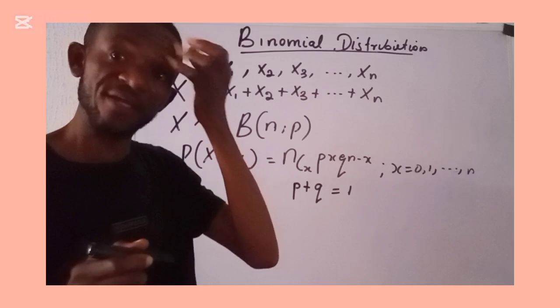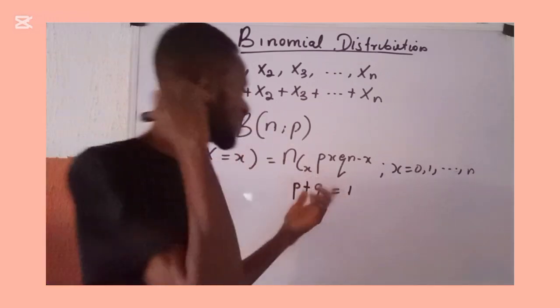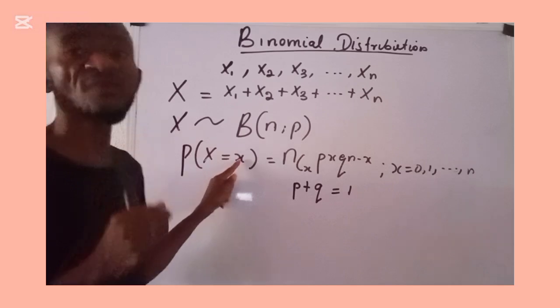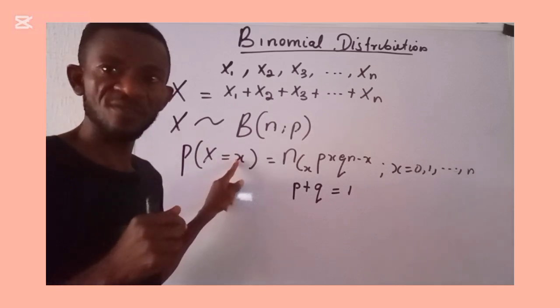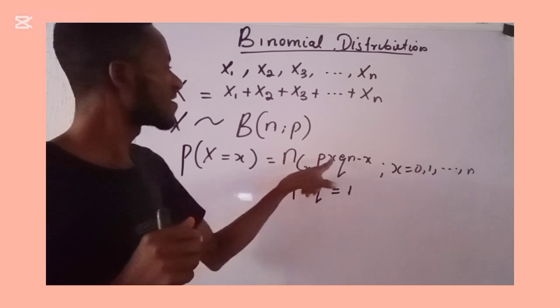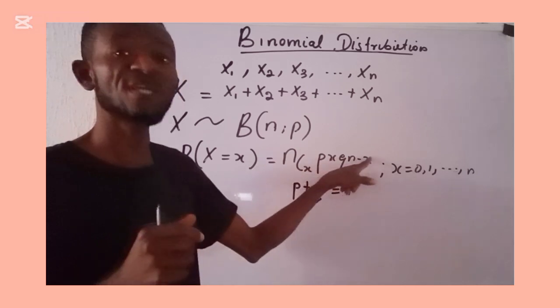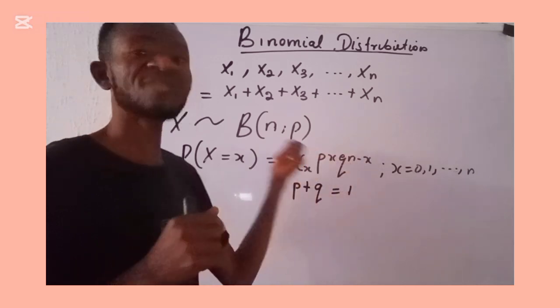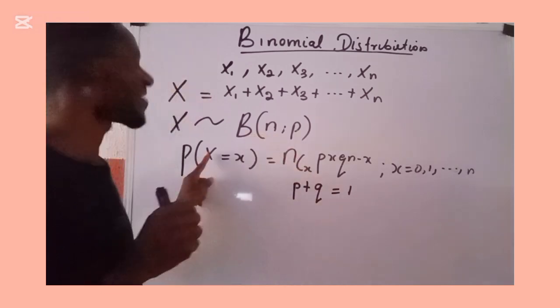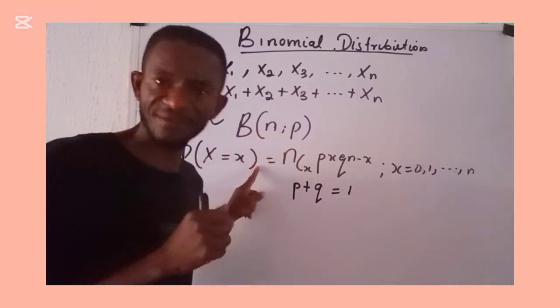Are we there? So if you want to evaluate the probability where this random variable X takes a value 0, then it means that when you come here, 0 goes in here, 0 goes in here, and 0 goes in here. Whatever comes out describes the situation where this random variable X takes a value 0.